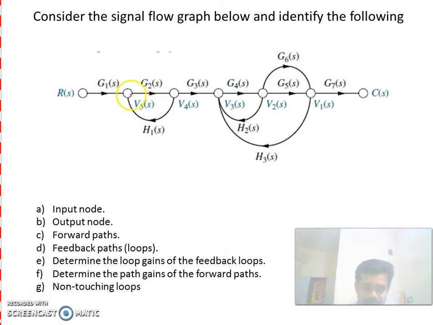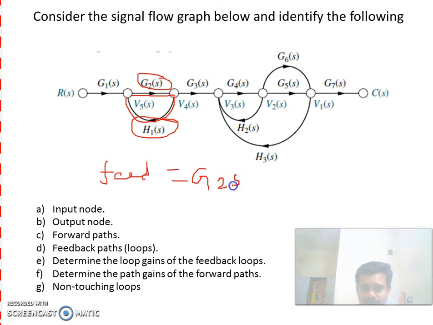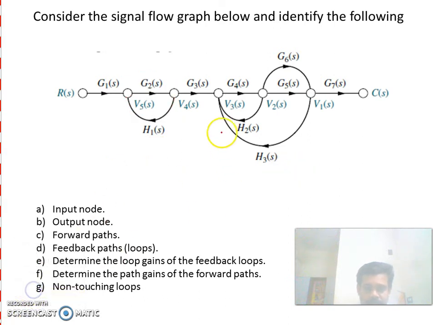Now this is the first feedback path. So its gain is G2(S) into H1(S). You take this as feedback path 1. Its gain is nothing but G2(S) into H1(S). Okay. Now you take the second loop.